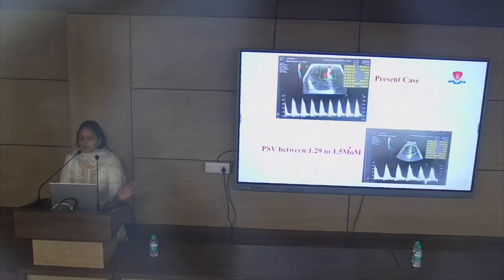So in our patient, we were monitoring this patient from 31 weeks 1 day onward, and the middle cerebral artery peak systolic velocity was fluctuating between 1.29 to 1.5 multiple of median. It means the fetus was having mild anemia, just sensitized but still not severe anemia, because we do transfusion after 1.5 MoM when the fetus has developed severe anemia, because each intervention has its risk of loss of fetus, so we do intervention at its proper indication.